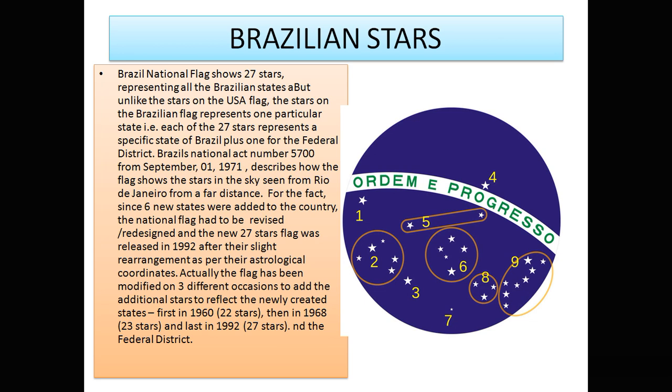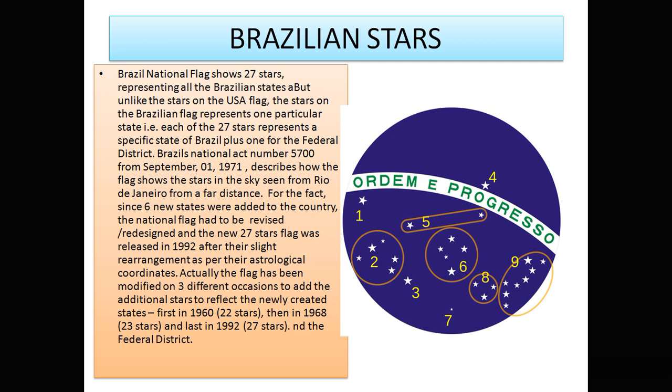Each of the 27 stars represents specific states of Brazil, plus one federal district. Now, Brazil's federal district means the entire country they are talking about. Brazil's National Act number 5700 from September 1, 1971 describes how the flag shows the stars in the sky as seen from Rio de Janeiro. The same way the stars are seen from Rio de Janeiro, the same way they are arranged in this flag.